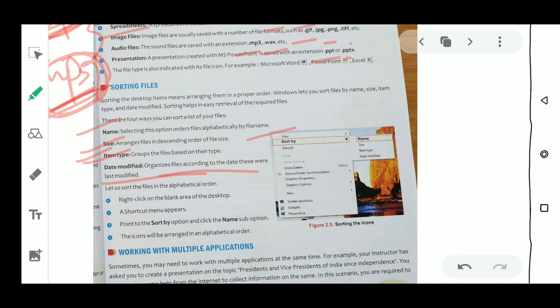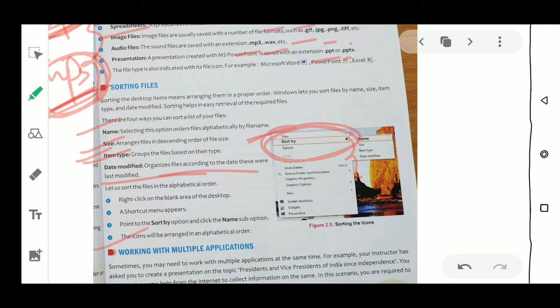So how can you sort? Simply open the folder where all the files are available, right click, and you will see the option Sort by. In Sort by there are 4 options: name, size, item type and date modified. With the help of these, according to your choice and your use, you can sort your files.